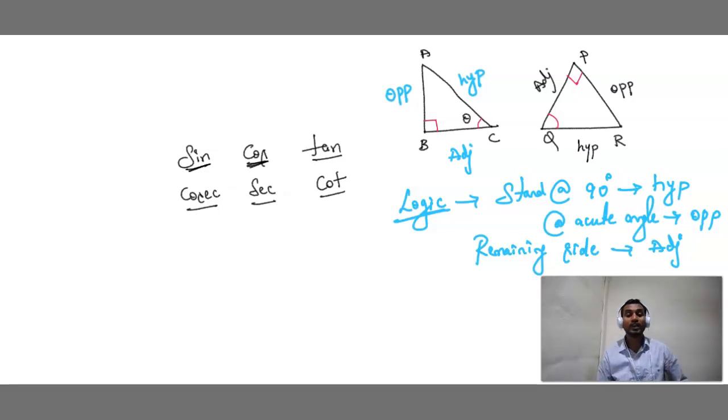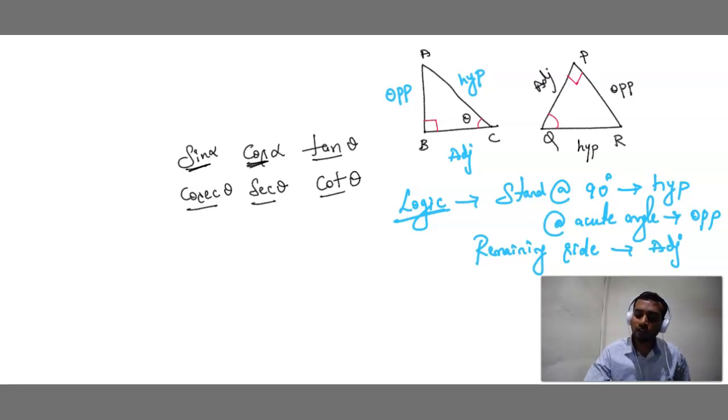What is the acute angle name? Acute angle name, not 90 degrees. Acute angle name is theta. Then remember children, we should use the words sin theta, cos theta, tan theta, cosecant theta, secant theta, cot theta. Instead of theta, if I use the word alpha, then this will become sin alpha, cos alpha, tan alpha, cosecant alpha, secant alpha, cot alpha.